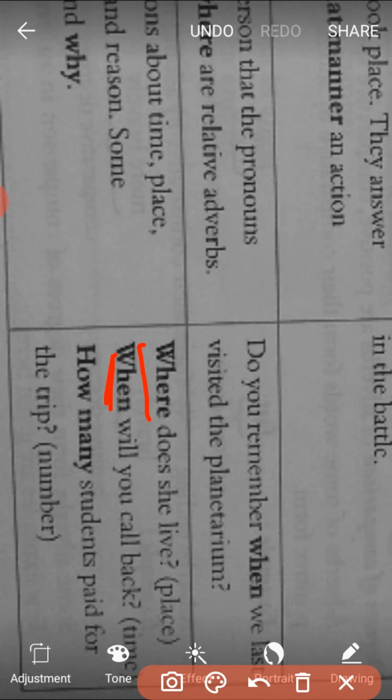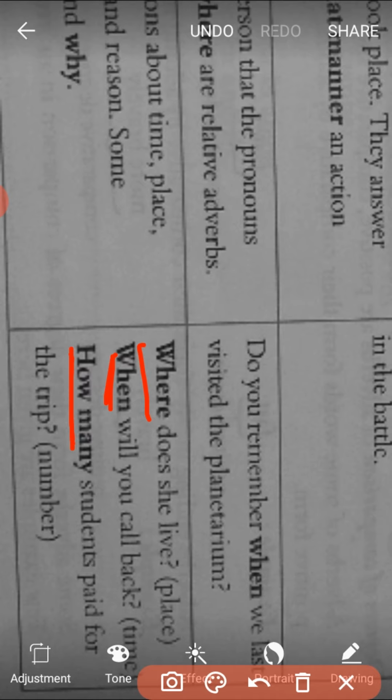Now the third example, how many students paid for the trip? Here we come to know the number of students. To know the number of students, we have to ask the question with how many, and thus how many here becomes an interrogative adverb.